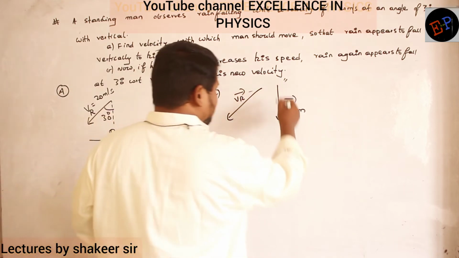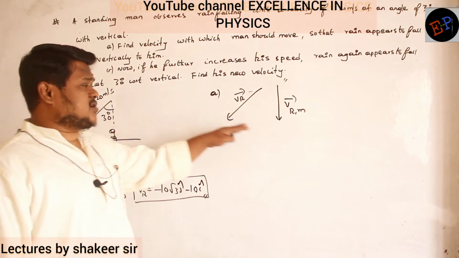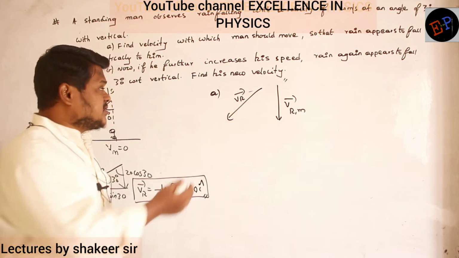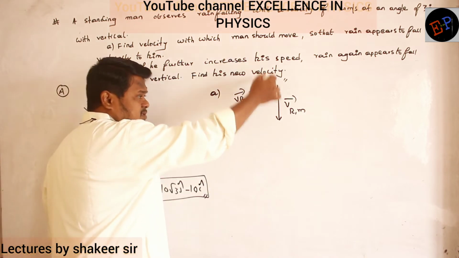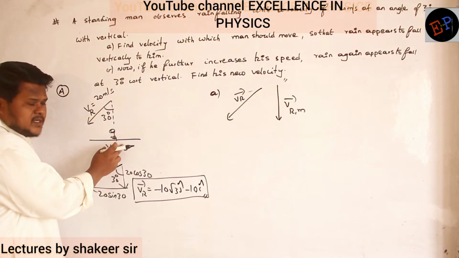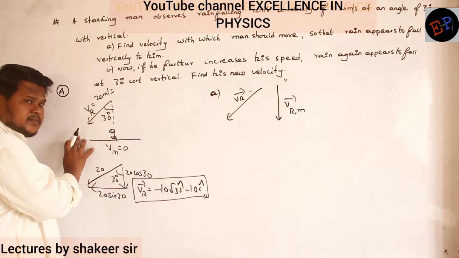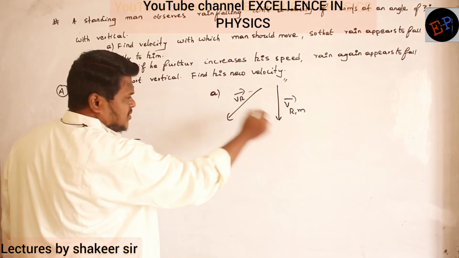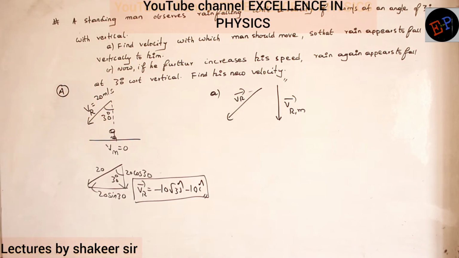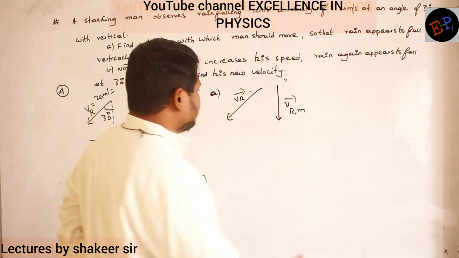So the velocity of rain with respect to man is falling downwards. Then what should be the velocity of the man? It means this velocity should become this velocity for the man. When he was standing, he was seeing that rain is falling in this direction, no? But when he starts moving, now it appears that rain is falling vertically downwards. Then he should move with how much velocity? That is the question. Okay? So first of all, let us try to draw a diagram of this one. How can I write?